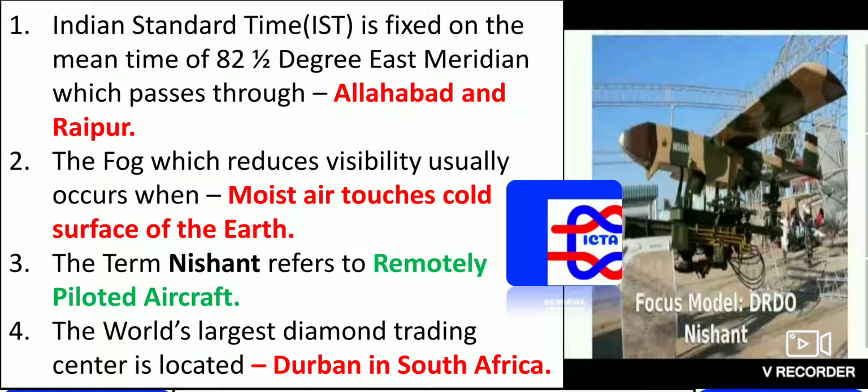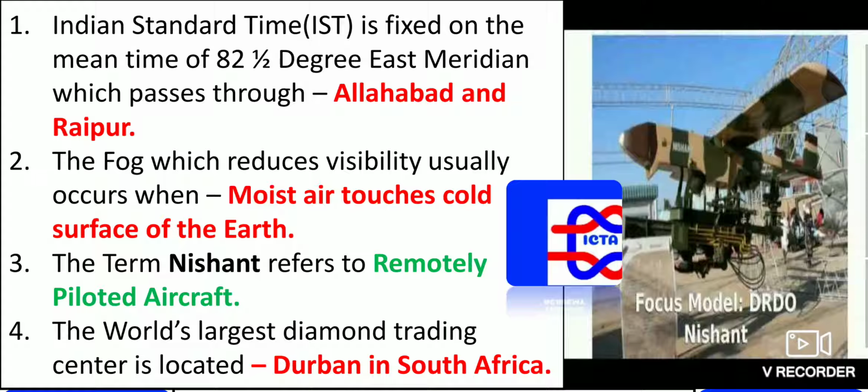The fog which reduces visibility usually occurs when moist air touches the cold surface of the earth. This is one thing you have to remember. What exactly is fog? Smoke plus fog is smog. That is one thing you have to remember.